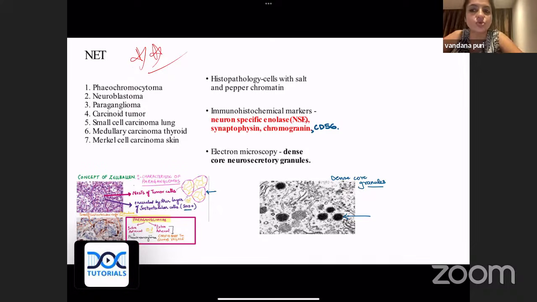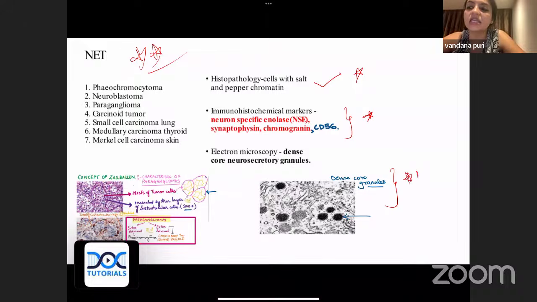Now, all of them show you very characteristic features, same IHC, same electron microscopy and same light microscopy. So they have salt and pepper chromatin. That's a typical chromatin of neuroendocrine tumors, and it's a repeat question. The IHC marker of the neuroendocrine tumor is also a repeat question. It is asked again and again. The electron microscopy finding of the neuroendocrine tumor, again asked again and again, is dense core granules.